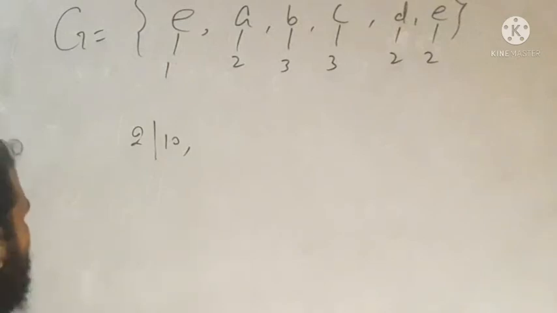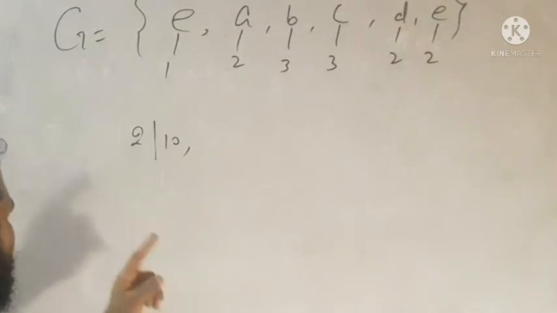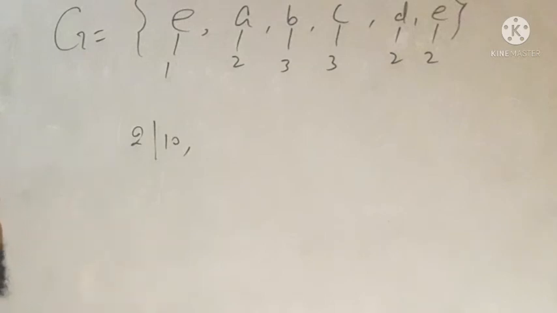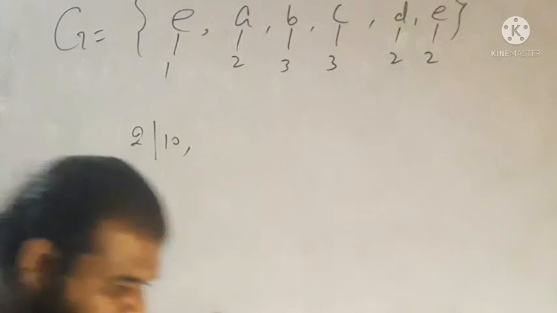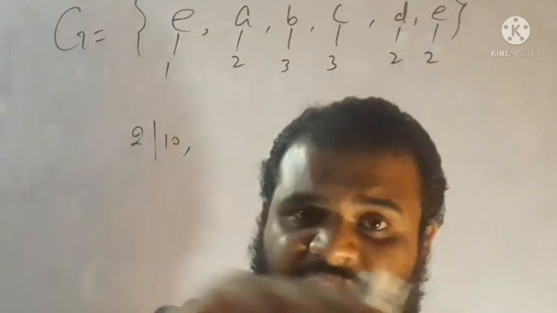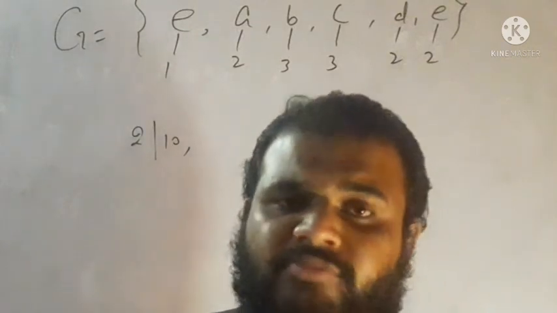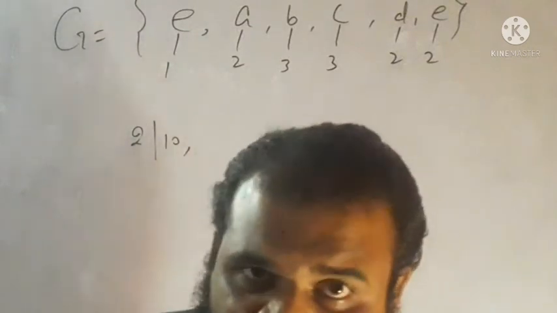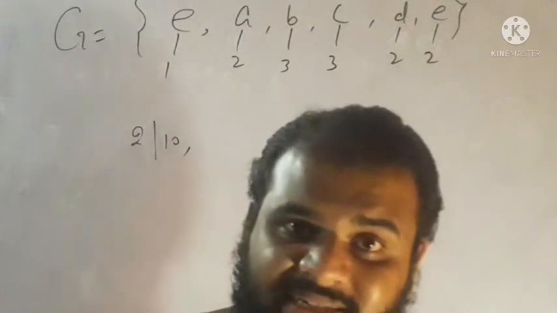And how many elements of order 5 does a group of order 10 have? By the Cauchy theorem, 5 is a prime and 5 divides the order of the group, which is 10, so G must have an element of order 5. If there is at least one element of order 5, it generates a cyclic subgroup of order 5, because that is a prime.